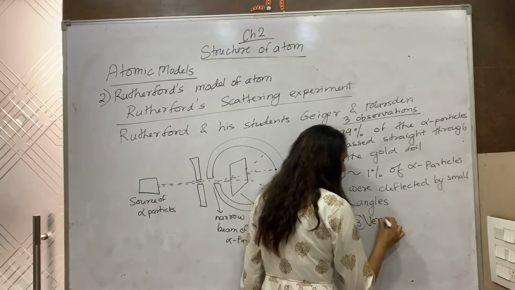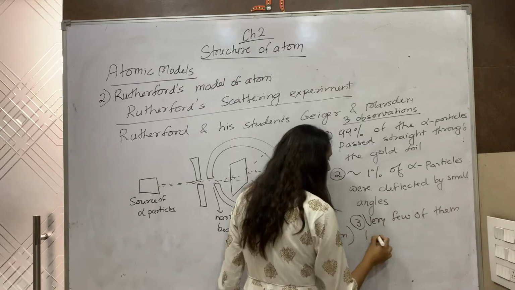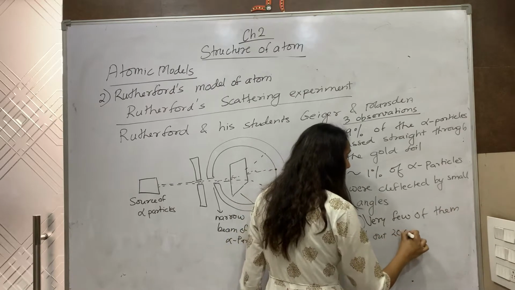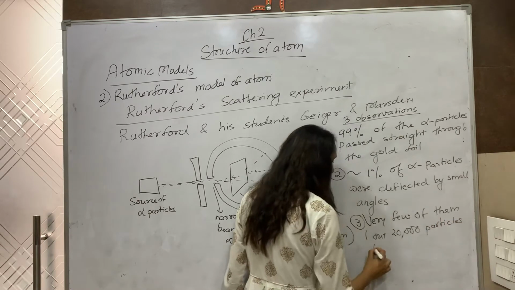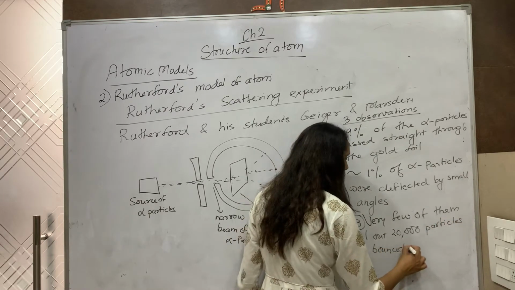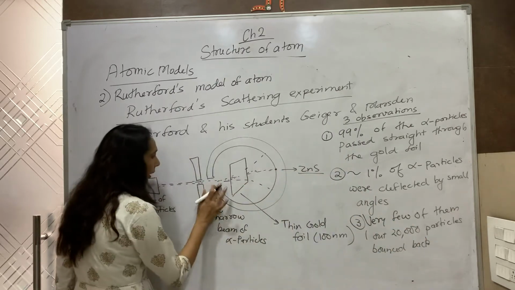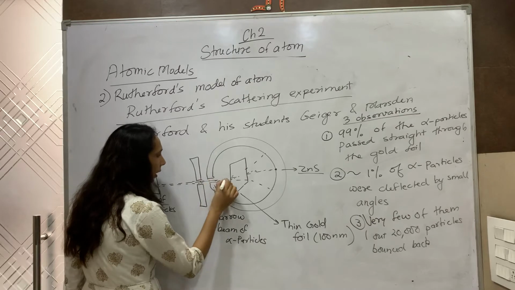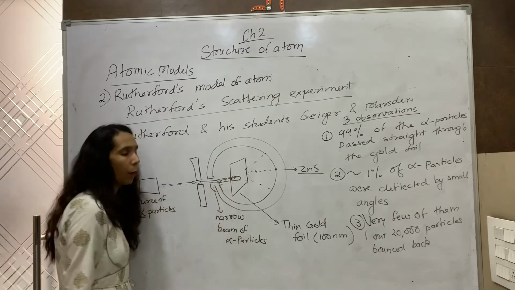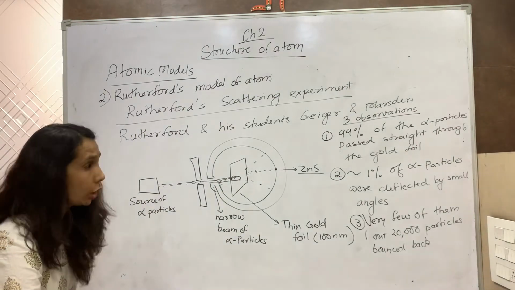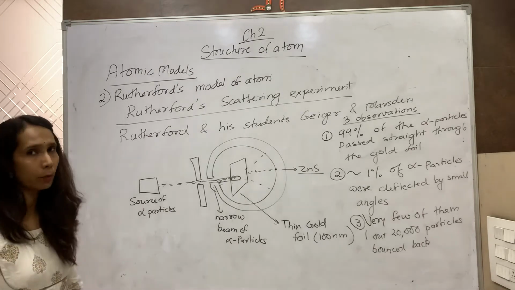Third, very few of them, 1 out of 20,000 particles, bounced back by 180-degree angle. That means they collided with this and they bounced back, they came back by 180 degrees. So these were the three observations of Rutherford's experiment.